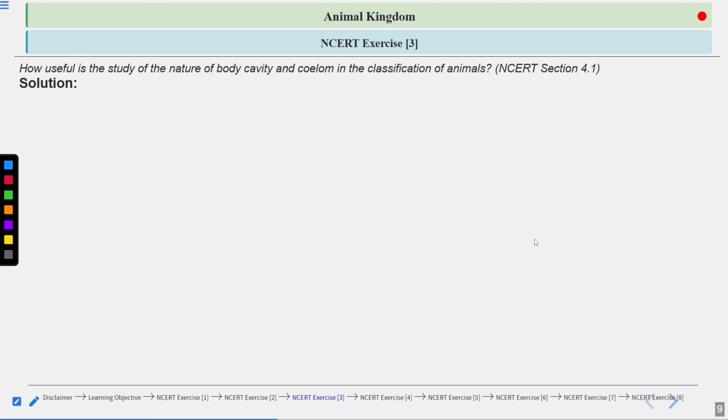How useful is the study of the nature of the body cavity and the coelom in the classification of animals? This is the question. What is the work of notochord? Please explain. Okay. Notochord is a rudimentary structure that forms the vertebrae. Notochord also regulates the formation and the placement of the vertebrae.